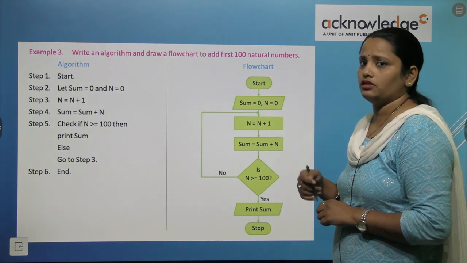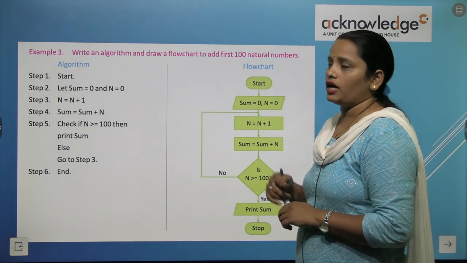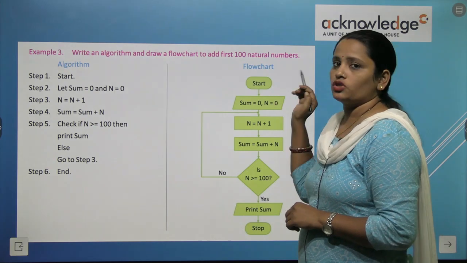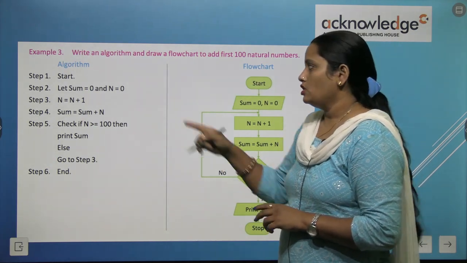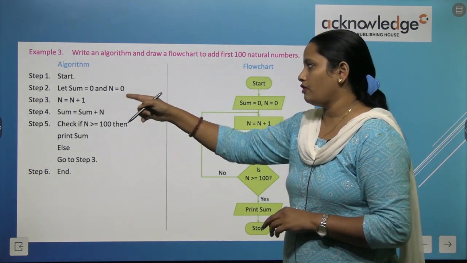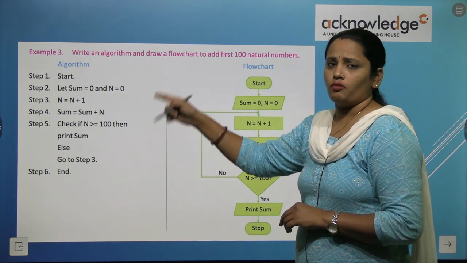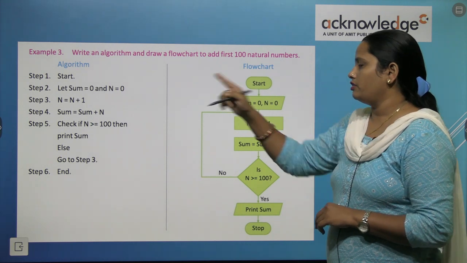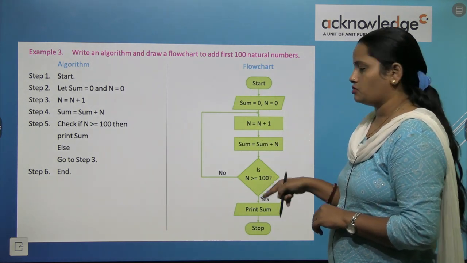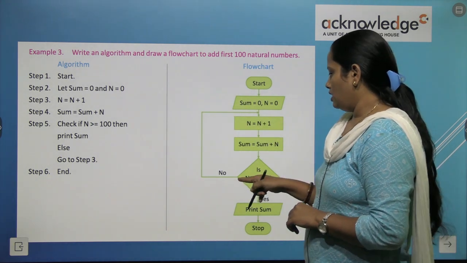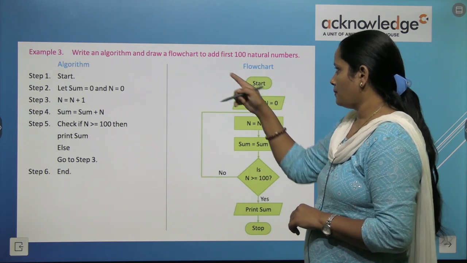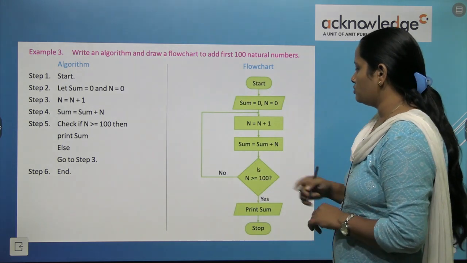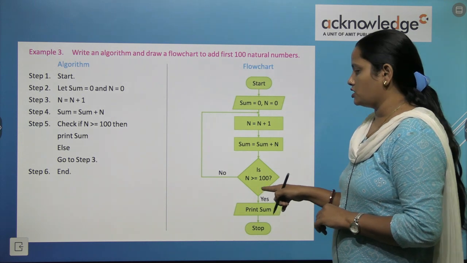Third example is there. In this we have to draw the flow chart to add the first 100 natural numbers. So the algorithm starts, we have to fill in the formula given here, and again in this flow chart we have written the same formula here in small steps, and for the first 100 natural numbers, see here also a decision box is made.